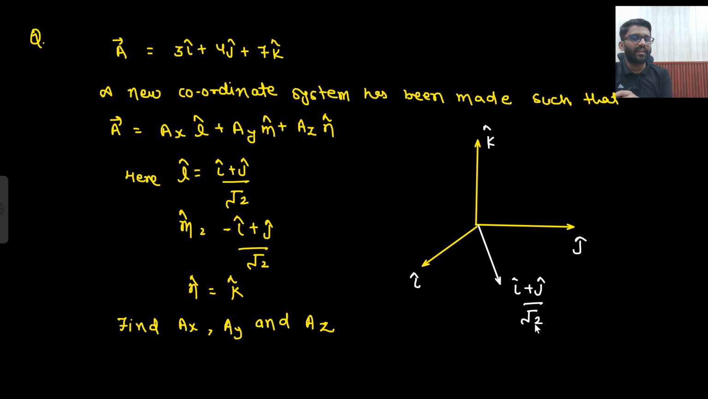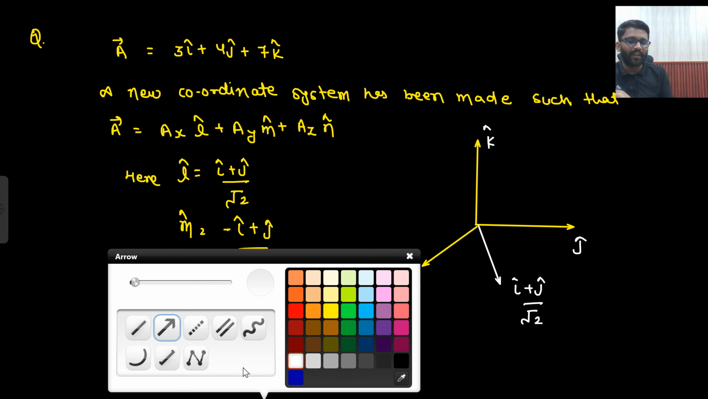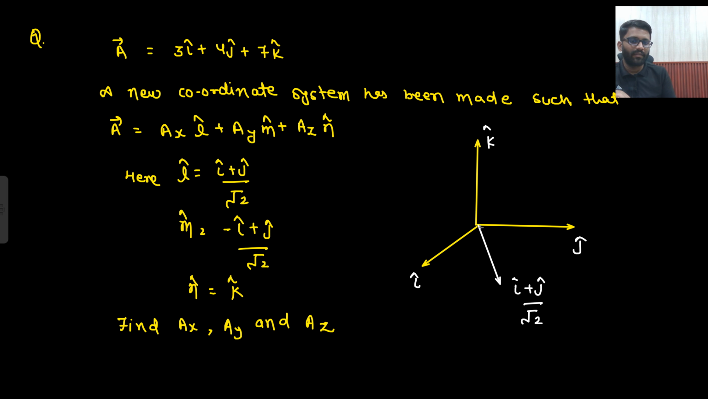Where would minus i cap plus j cap by root 2 be? If this is your i cap, where will your minus i cap be? This will be your minus i cap, right? If this is my i cap, then this will be my minus i cap. Basically, if this is x and this is y, then here I will have minus x. So if this is my i cap, then this will be my minus i cap in the opposite direction.